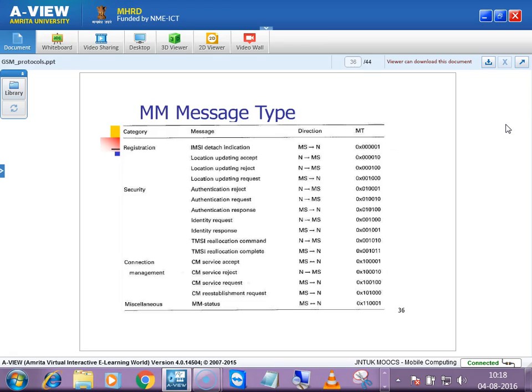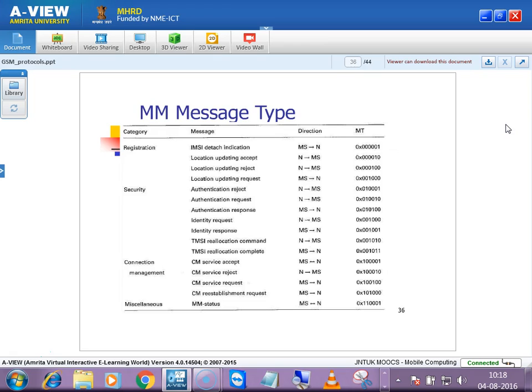TIMSI in the sense temporary mobile subscriber ID. Since you are a temporary person to that particular place, you will be allocated with TIMSI. TIMSI reallocation, TIMSI reallocation command and reallocation complete. Coming to service, what is the service? What are the service you are requesting for, and is that service accepted by the network or it is rejected by the network?